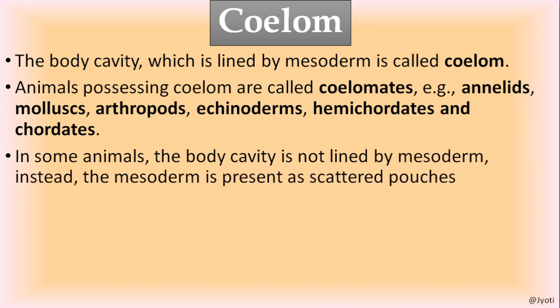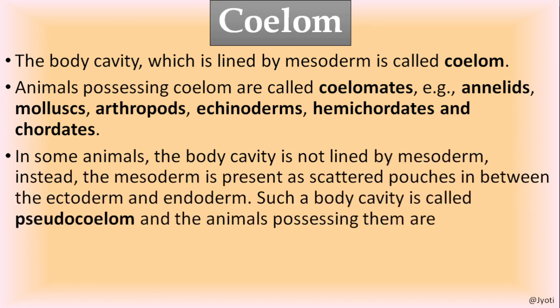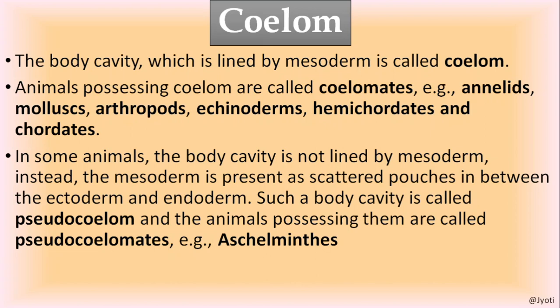But in some animals, the body cavity is not lined by mesoderm. Instead of a continuous layer of mesoderm, scattered pouches are present between the ectoderm and endoderm, and such a type of body cavity is called pseudocoelom.